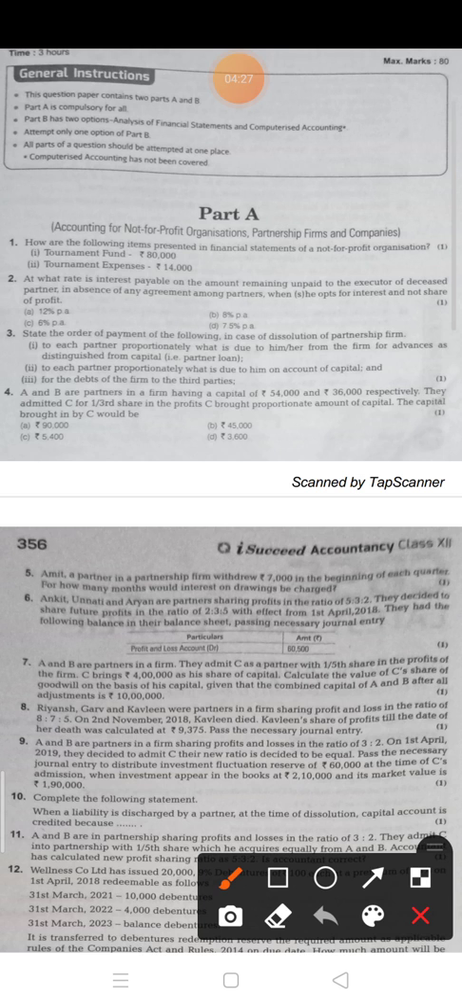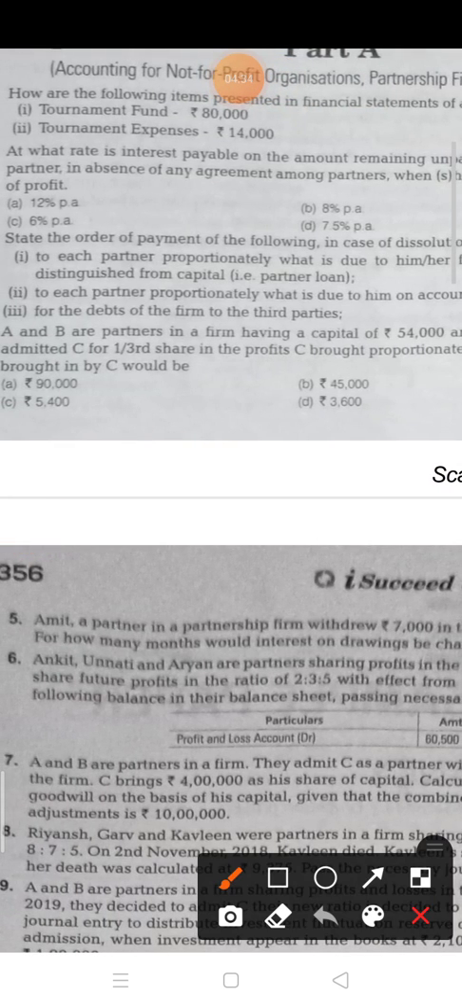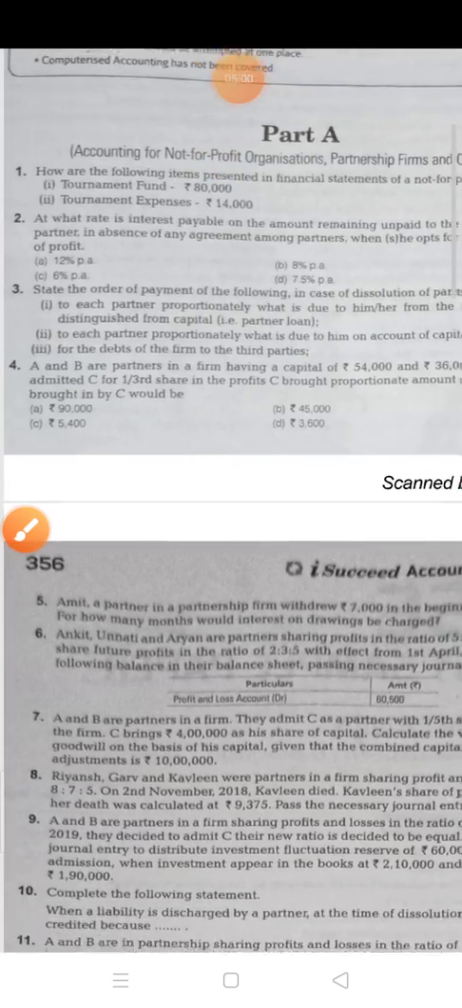The correct order is, first is for the debt of the firm to the third parties. Now second is partner's loan, and after that the third is the partner's capital. Now in this sequence you have to pay. The first sequence is debt of the outsider, second is partner's loan, then third is partner's capital. This is the correct sequence.